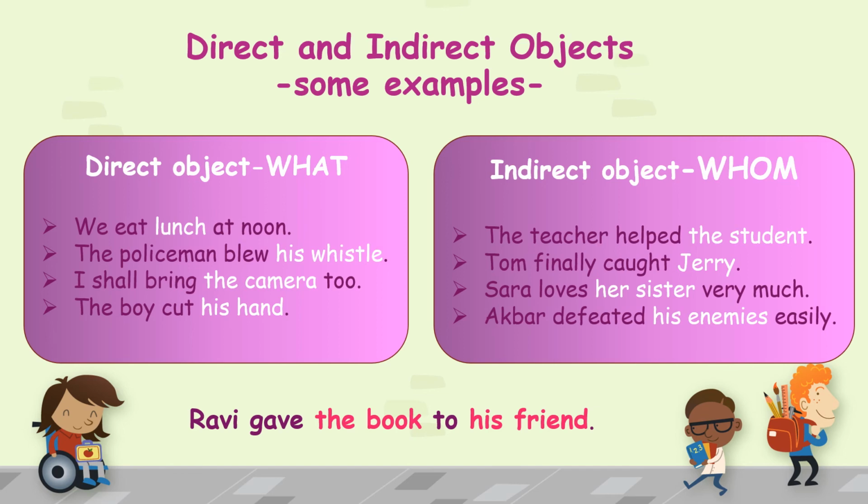Now, finally, we come to a sentence down below. You can see Ravi gave the book to his friend. Now, you tell me. You are going to tell me which is the direct object and which is the indirect object. And you can see this is an example of a sentence which has both a direct as well as an indirect object. So, do not get confused, students. I hope I'm very clear about it. Or shall I tell you the answer? The book is the direct object and his friend is the indirect object. Did your answer match with mine? Yes? Good. Very good. Smart child.